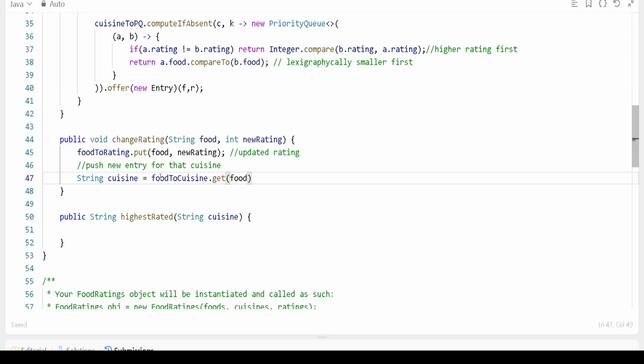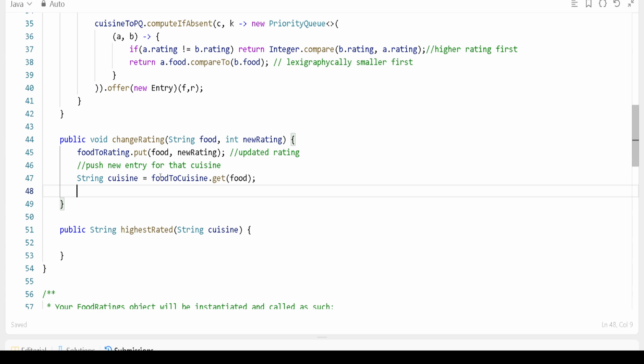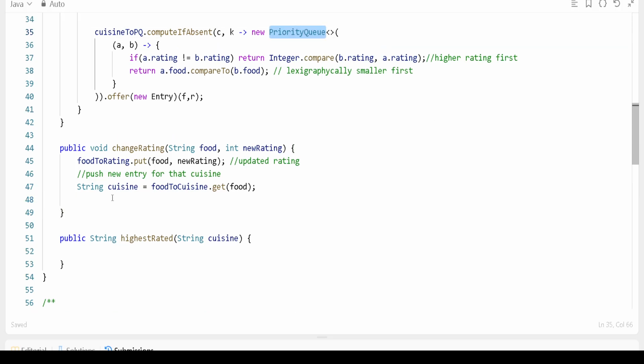Then we have to define a priority queue. For the priority queue, we'll say the priority queue should have one entry, that we know. We can get it from where? The cuisine map,